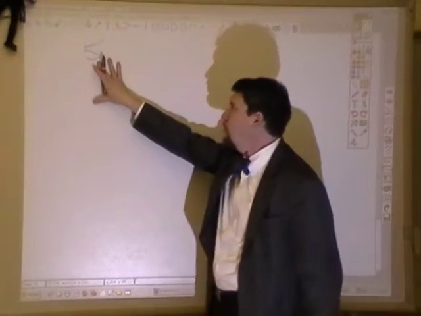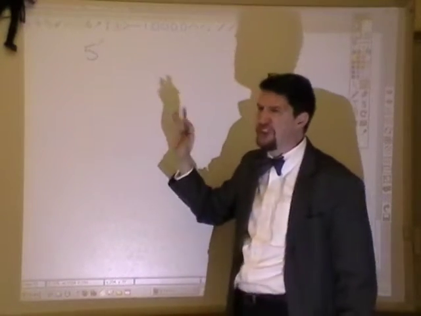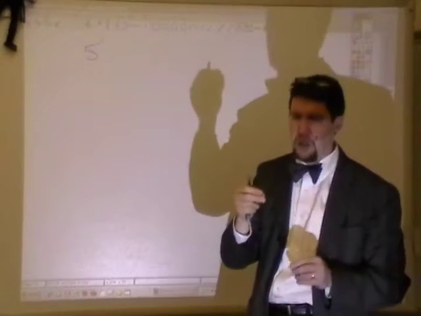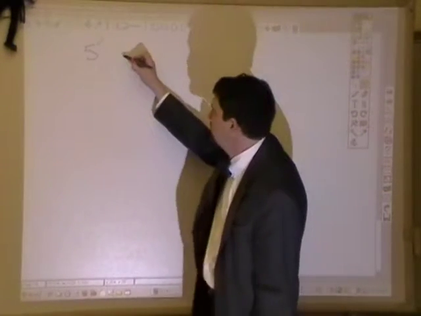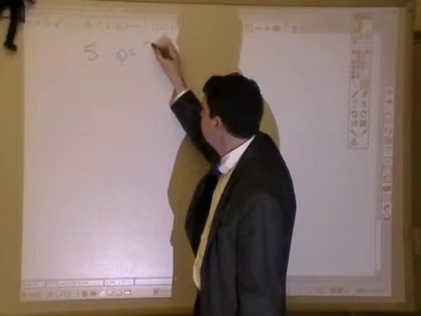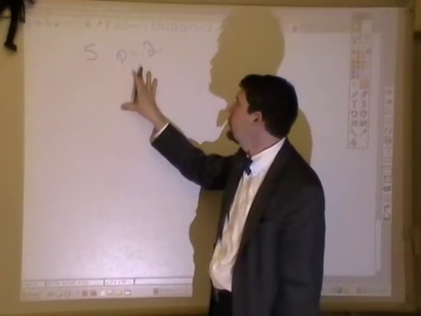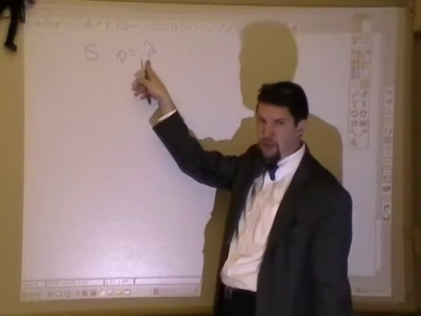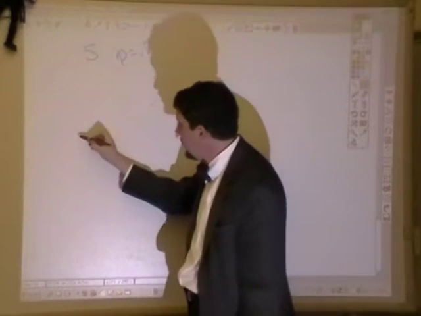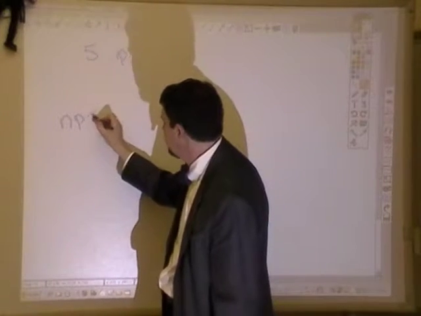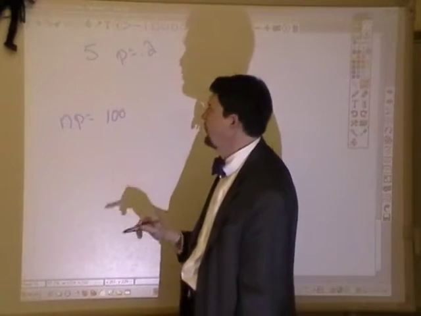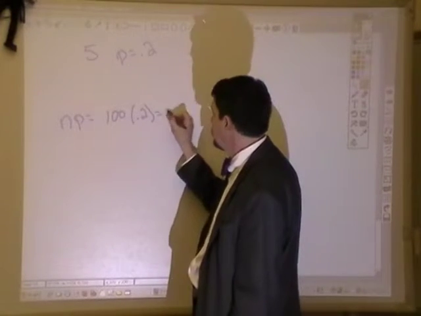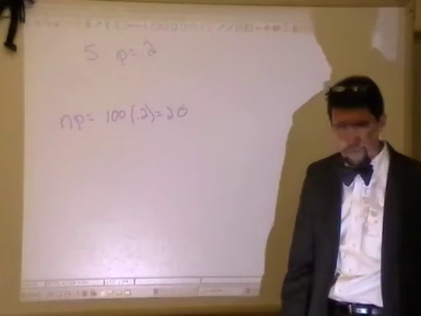Okay, so there are 5 cards. Now, if someone were to just guess at what a card was that I pick up randomly, the probability that they're going to have success is 1 out of 5, or 0.2. So here's what we need to do. We need to find the expected value for this probability. And expected value, again, is n times p. And n is, we've got 100 cards. How many would we expect them to get right just from guessing? 100 times 0.2 is 20. Okay?